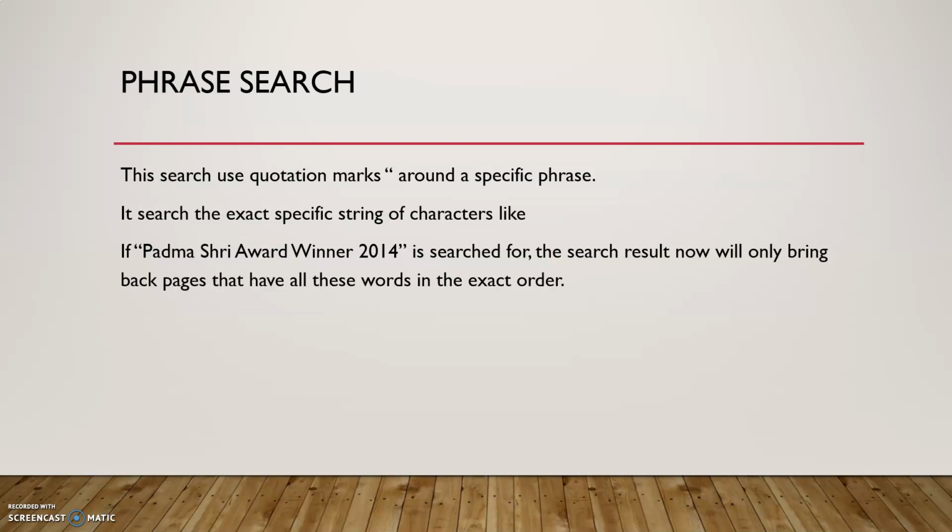Next is phrase search. Phrase search is a special search in which a particular item is searched and that item is written in quotations. Quotation marks are used for a specific phrase, and it searches the exact specific string of characters. It will search the sequence of characters as it is. Like example, if Padam Shri Award winner 2014 is searched, the search result will only bring back the pages that have all these words in the exact order. It means the sequence of order will not be changed. It will search the exact match that is written in quotation marks.